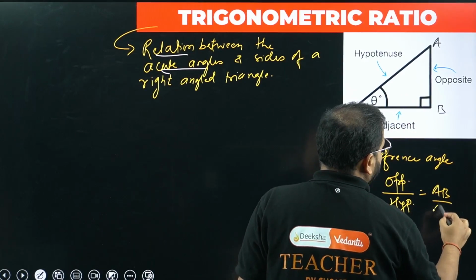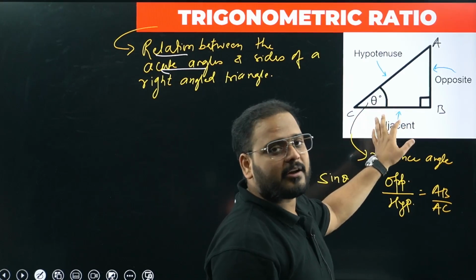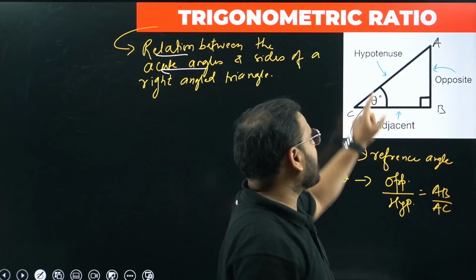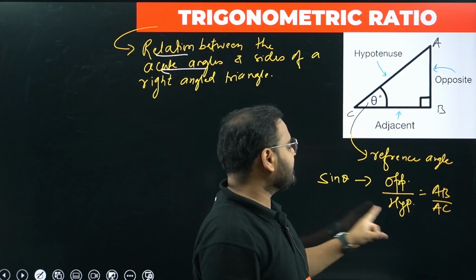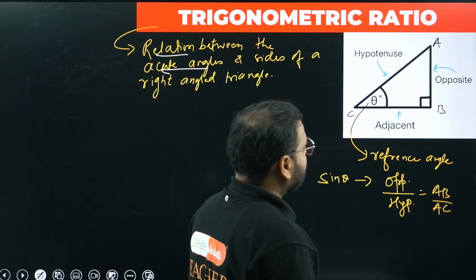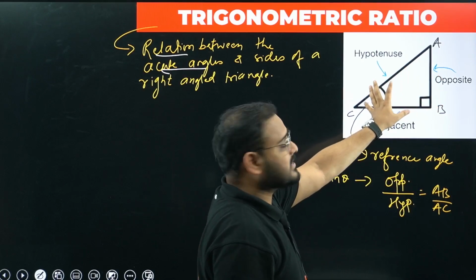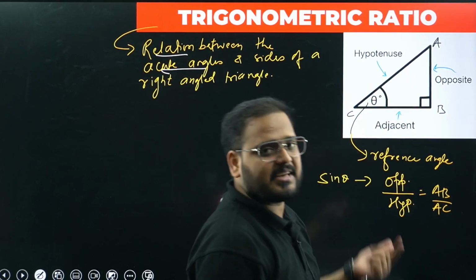AB by AC. Now you can make a conclusion over here. Since in the right angle triangle the largest side is always the hypotenuse, it means that sine theta will always be less than or equal to 1, max to max, right or not? Please check. Sine theta, AB can be either equal to AC. Is there a case, sir? If there is a case, I'll show you that.